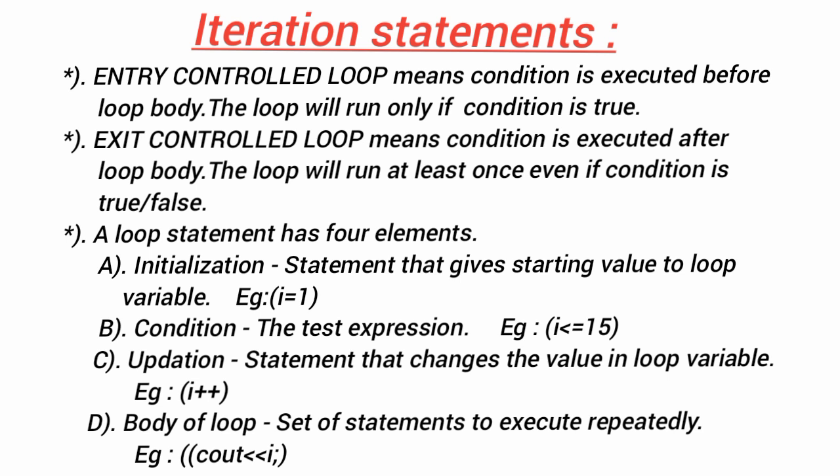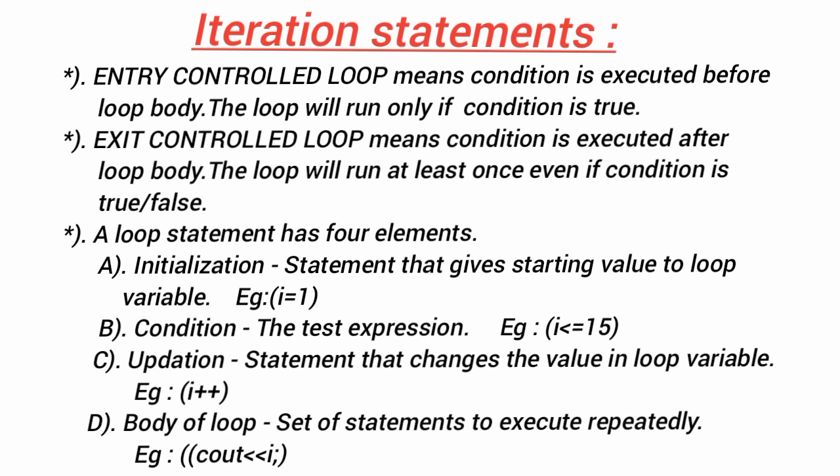Next, a looping statement has four elements. The first is initialization, a statement that gives a starting value to the loop variable. Example. Next is condition, the test expression.